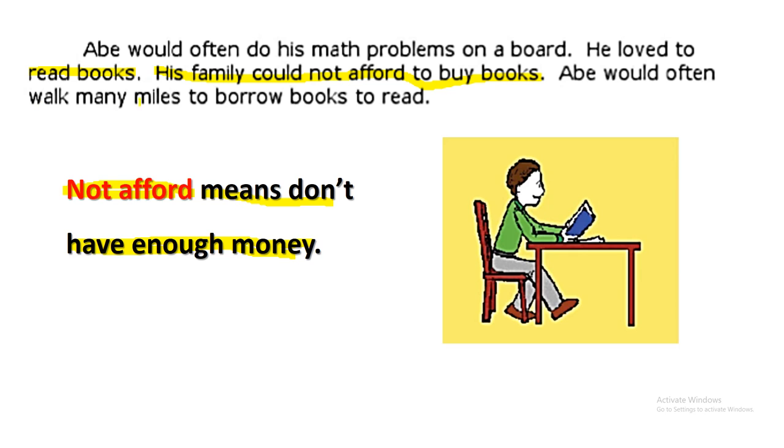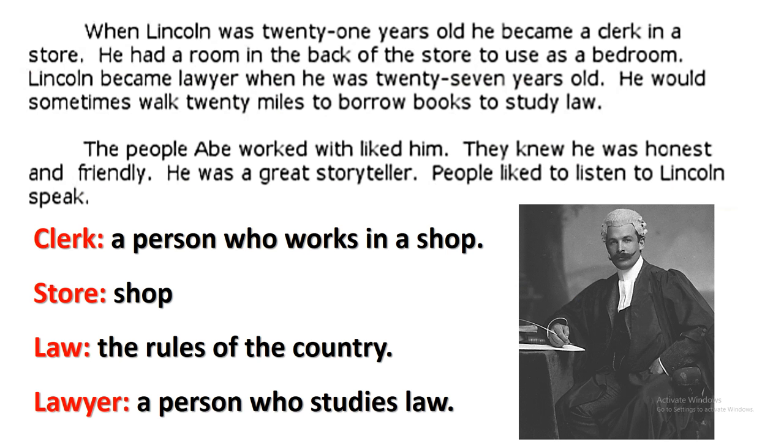Abe would often walk many miles to borrow books to read. So he used to walk many miles, that means a long distance, just to borrow. He couldn't afford to buy books, that's why he used to borrow books to read, maybe from libraries or something like that. When Lincoln was 21 years old, he became a clerk, and clerk here means a person who works in a shop, okay? So when he was 21 years old, he became a clerk in a store, and the store here means shop.